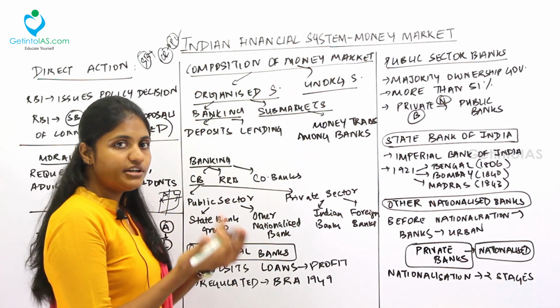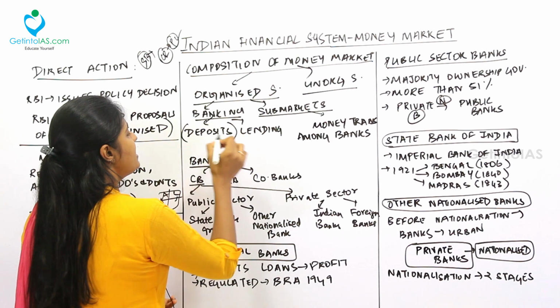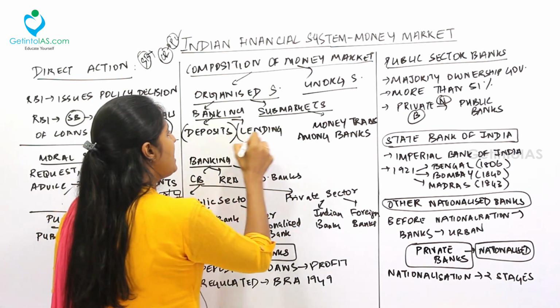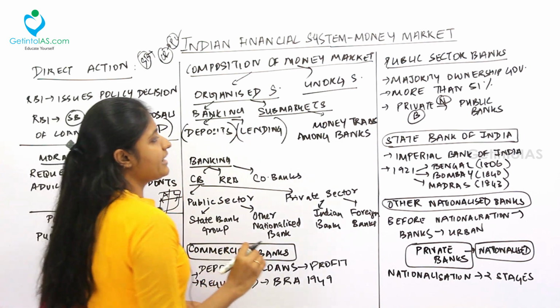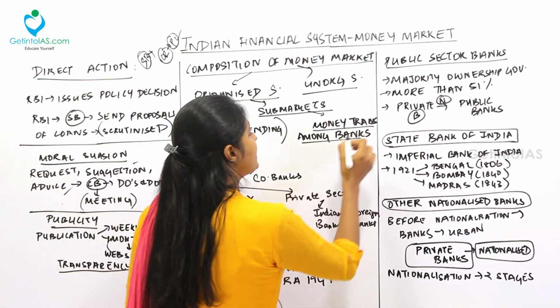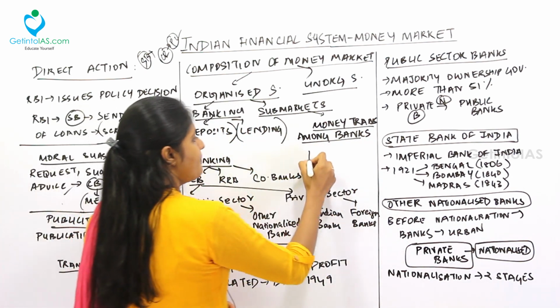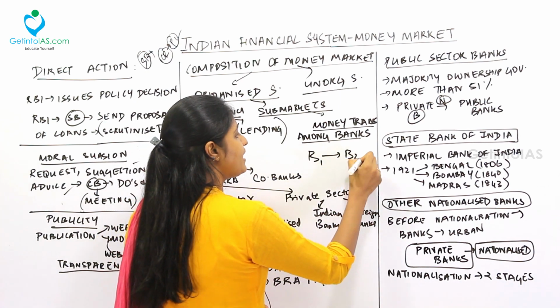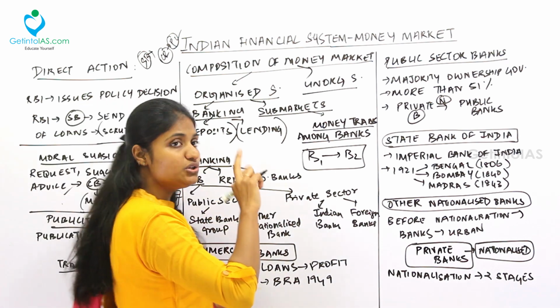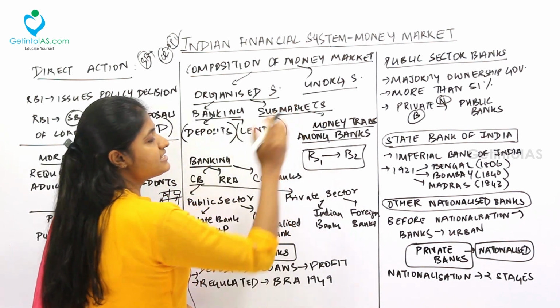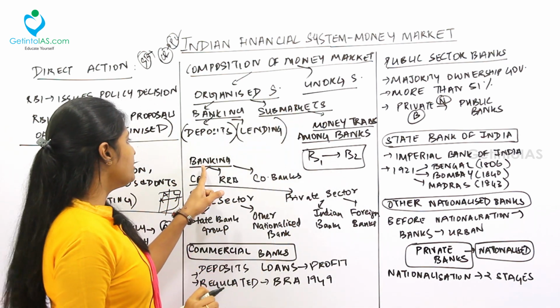Under the banking, you already know the banking's proposals. That is, the deposits will be taken from the people and the lending activity, credit creation, is done by the banks. Under the submarkets, the money transaction takes place within the banks. See, bank 1 will lend to bank 2. So this is the money transaction taking place between two different banks. That is called submarkets.